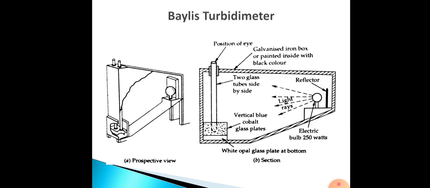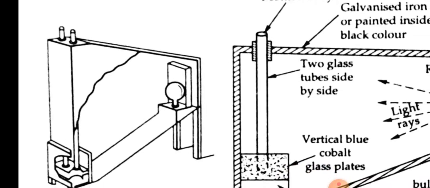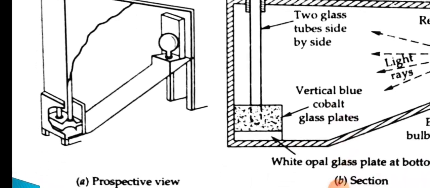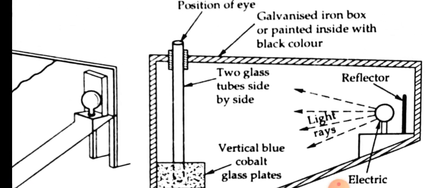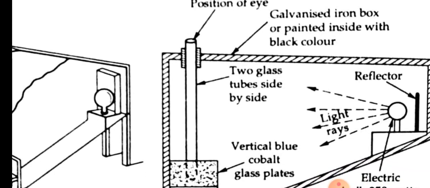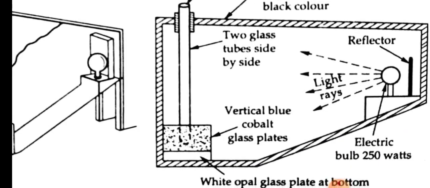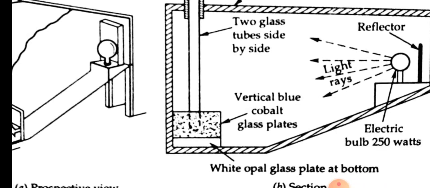It consists of, as you see in the figure here, an iron box and two glass tubes placed vertically. There are two views here, one is the perspective view and the other is the sectional view. You can see there are two glass tubes placed in an iron box, and these glass tubes are surrounded by cobalt plates at the bottom. You can see at the bottom vertical blue cobalt glass plates.